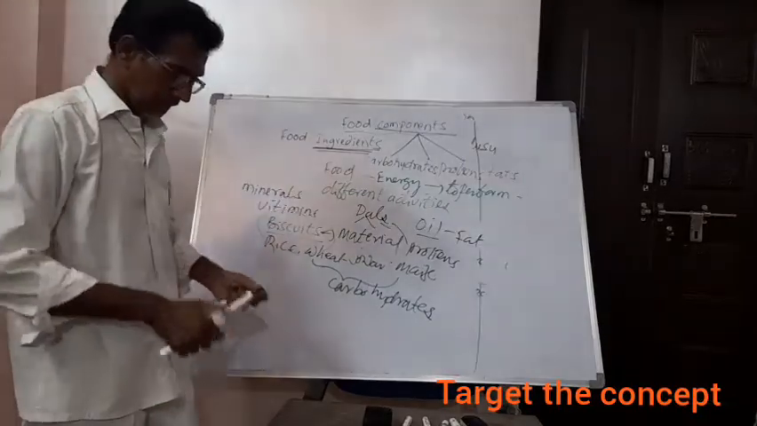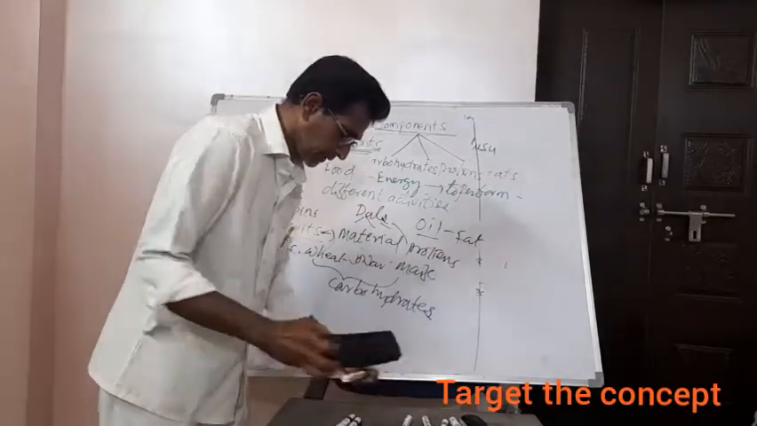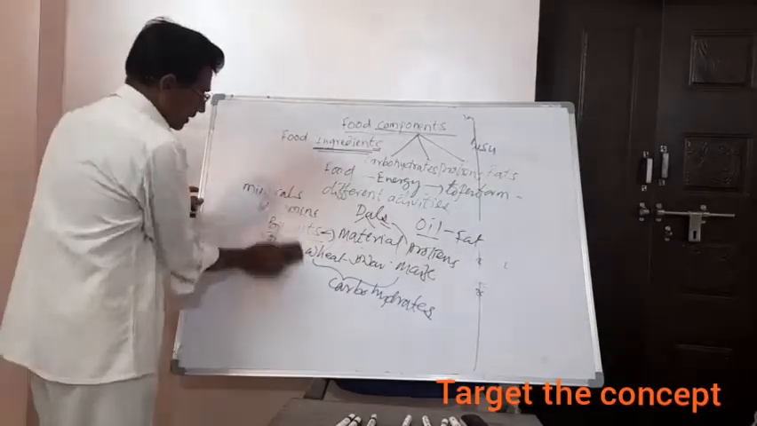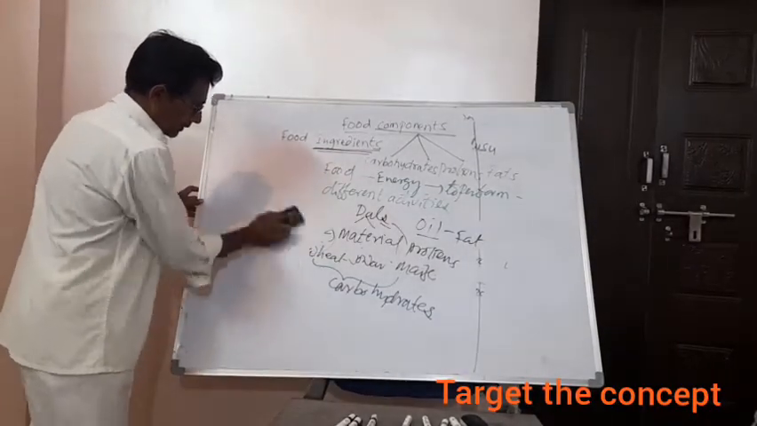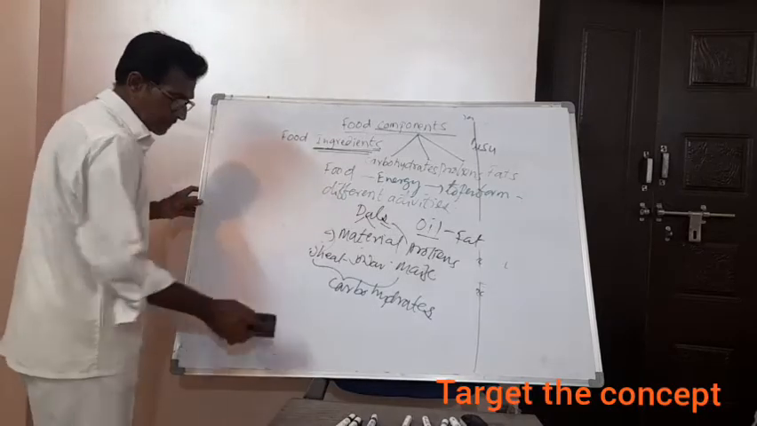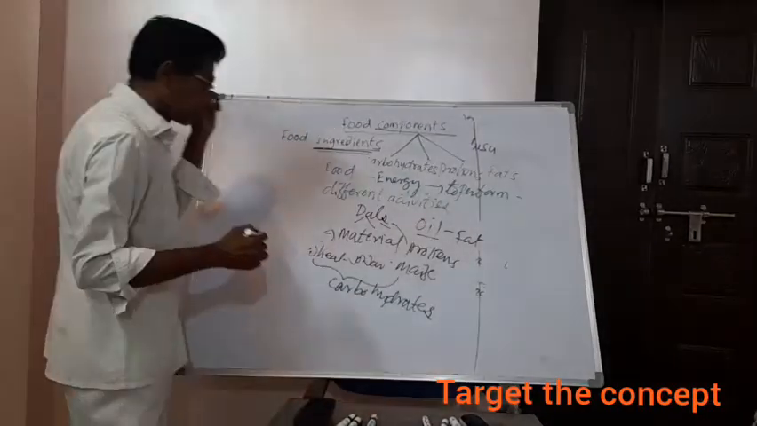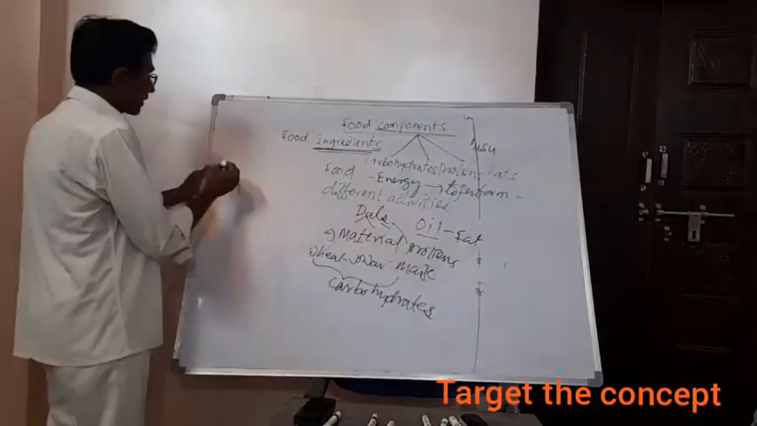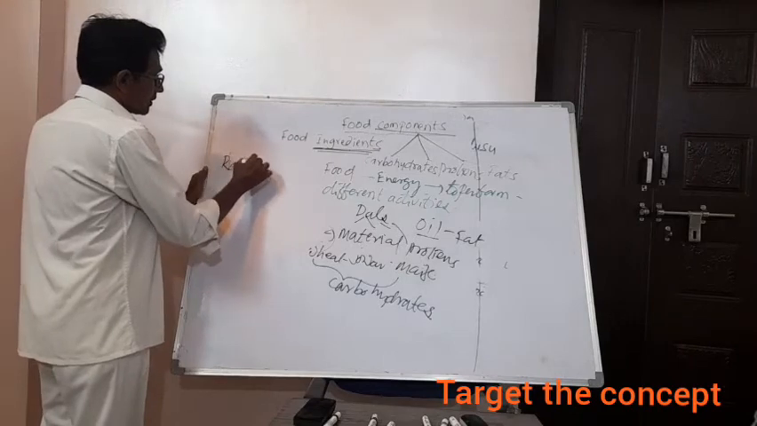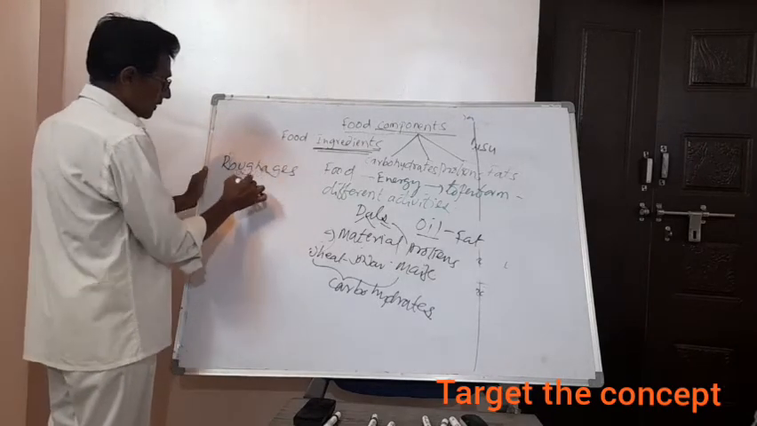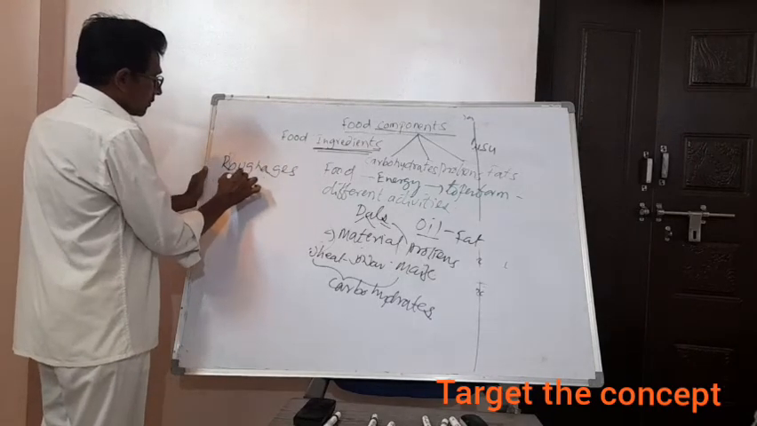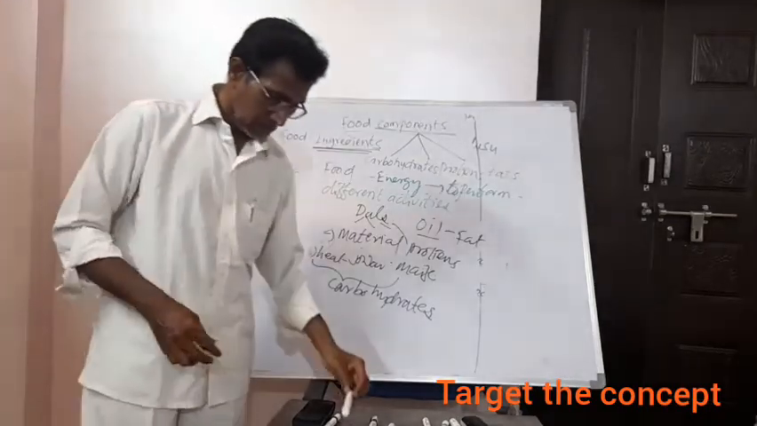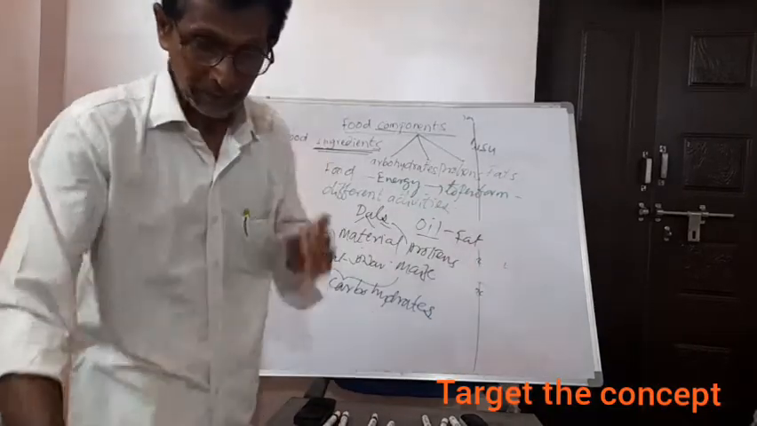So yesterday I said that apart from this, we eat raw food or some vegetables, and from that we get roughages, otherwise called fiber. Yesterday I already taught. So let us learn more about that.